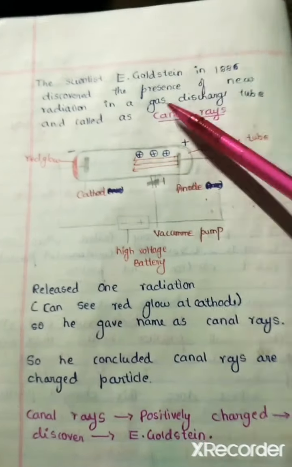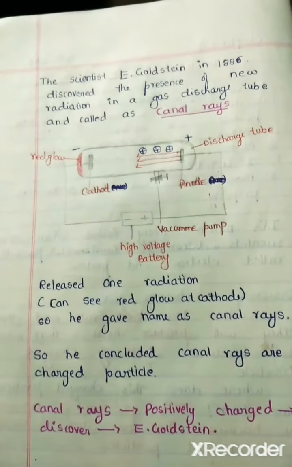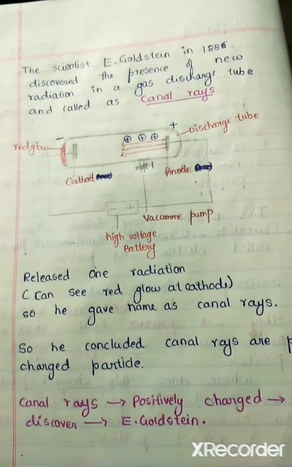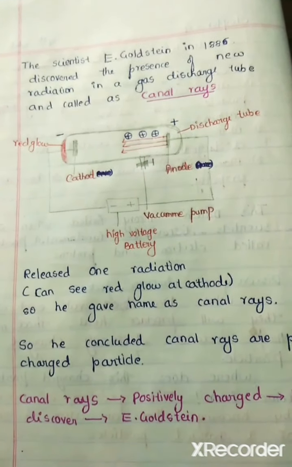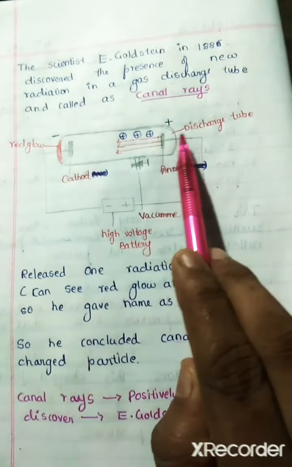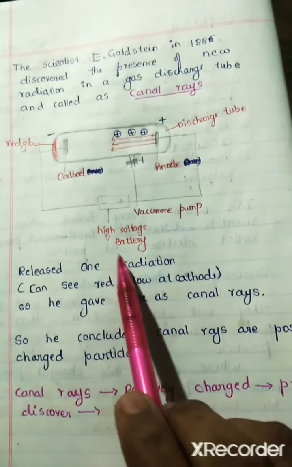The scientist E. Goldstein, in the year 1886, discovered the presence of a new radiation. He built a discharge tube in which he observed a new radiation passing through a gas. He called it canal rays. Okay, see the diagram here. There is a cathode and an anode, connected to a high voltage battery.